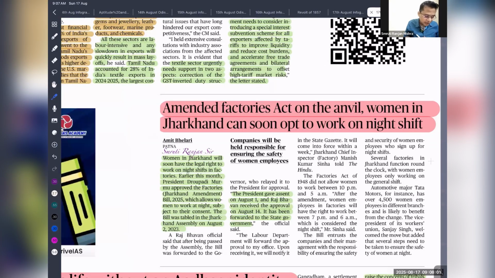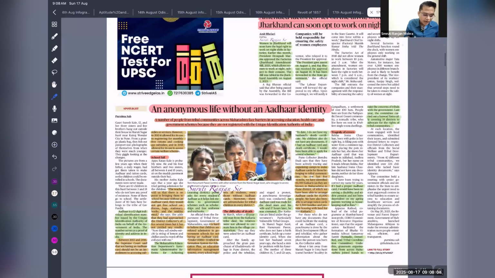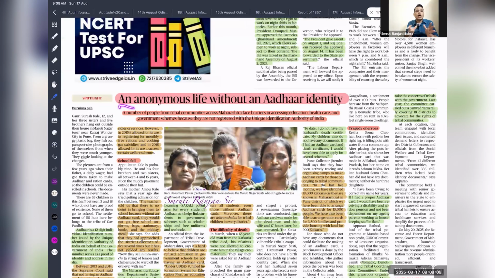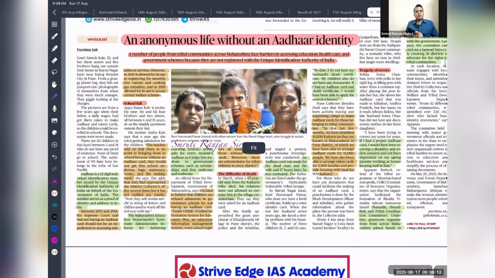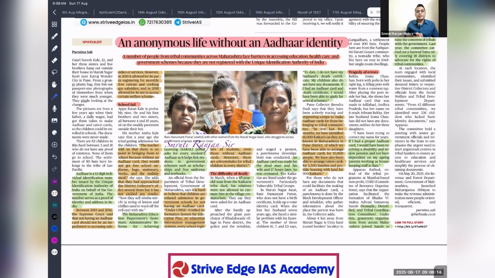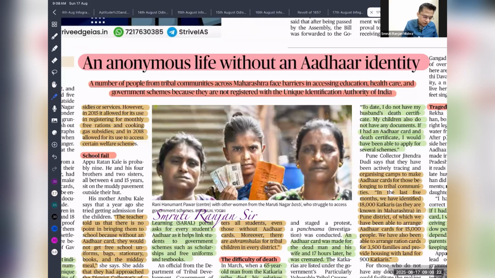Okay, chaliye. So next is an anonymous life without Aadhaar identity. This article is discussing how Aadhaar is very important to get all these benefits. Otherwise, you will face exclusion. So this is very important for the ethics paper. In the ethics paper, there is something called use of technology without humanity. One of the 7 sins of Gandhi is technology without humanity.